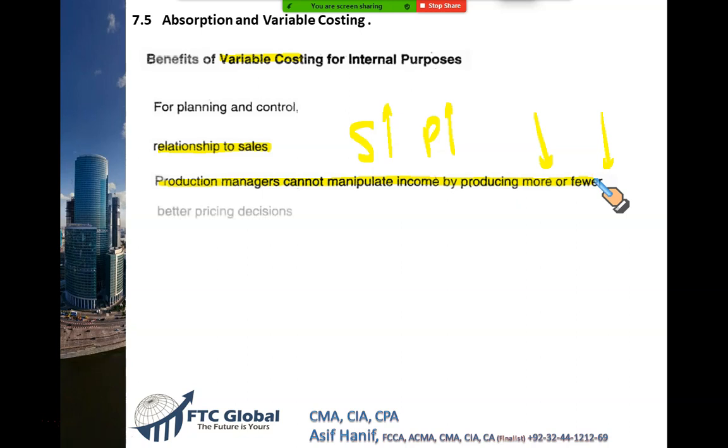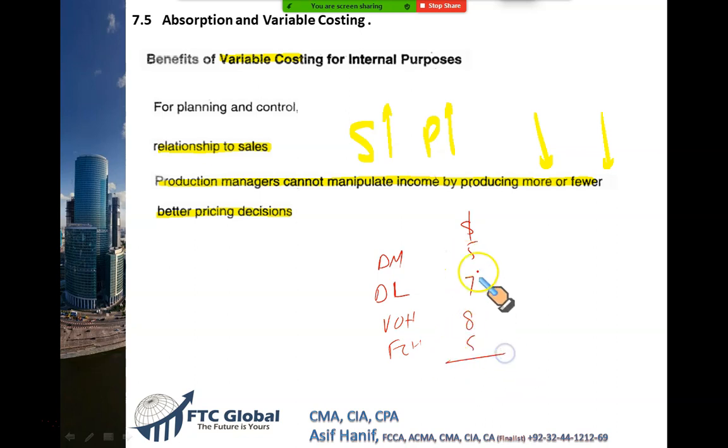And further, this is very good: better pricing decisions. How come? Let's say Allah comes to me and says, sir, I want to buy some items. If I see my cost of production: direct material, direct labor, variable overheads and fixed overhead per unit. So my cost of material is 5, then 7, 8, and 5 fixed. So the total cost, if you add this up, 7 plus 5 is 12, plus 8 is 20, plus 5 is 25.